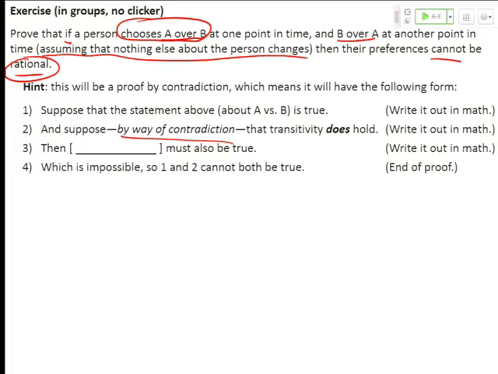Okay, so tell me what you say, the words. So if A is over B and B is over A, then A must be over A, if the transitivity assumption holds. Yeah. Right. So if these two things are true, which we stated, and transitivity holds, which we want to write down separately, then this must be the case. And so, which is impossible. So 1 and 2 cannot both be true at the same time.